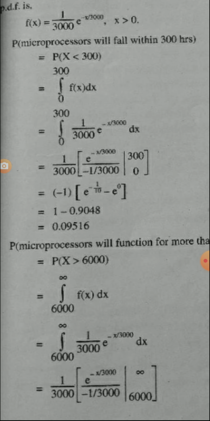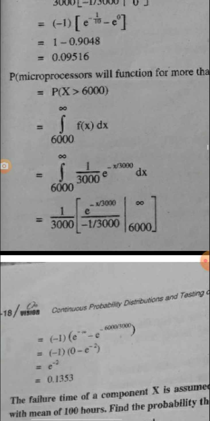So here for more than, therefore we take probability of x greater than 6000. So integration from 6000 to infinity f of x dx, substitute the values of f of x, we get integration from 6000 to infinity 1 upon 3000 e raised to minus x upon 3000 dx. 1 upon 3000 is a constant, so take it outside, then the integration is e raised to minus x upon 3000 upon minus 1 upon 3000, integration from 6000 to infinity.